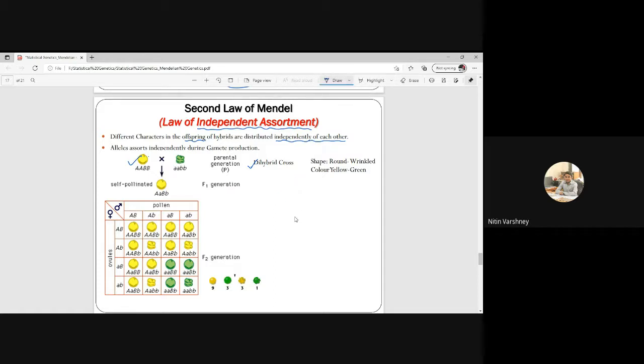Now see, this is my parent: capital A capital A, capital B capital B. This is round and yellow. This is small a small a, small b small b, wrinkled and green. This is the recessive parent. So this is the parental generation. Then what will be the gametes here? Can anyone tell me what the gametes will be?